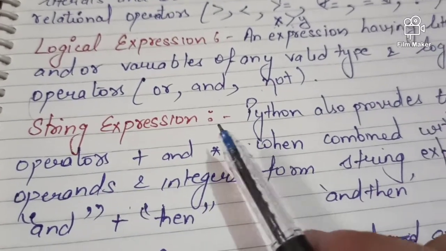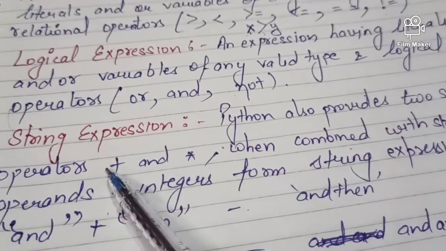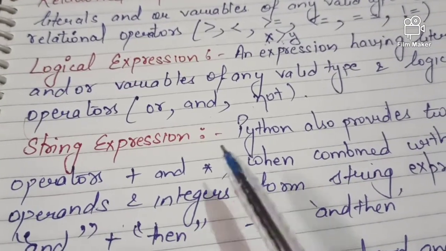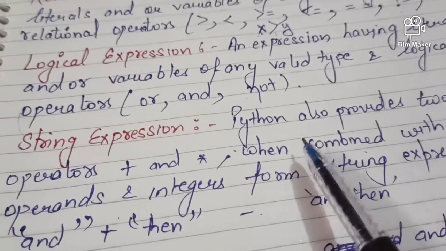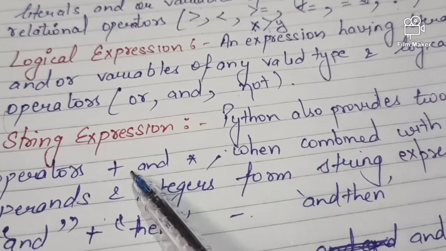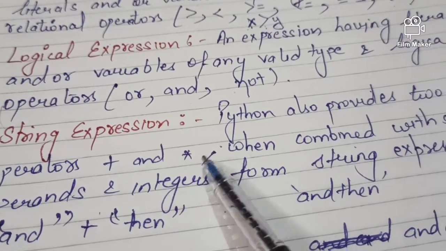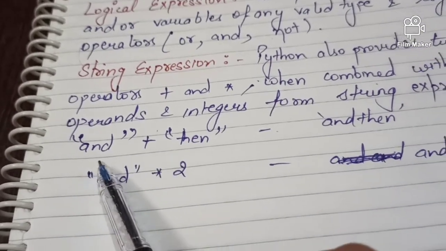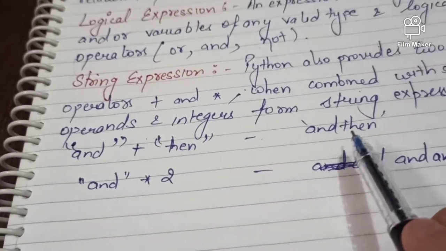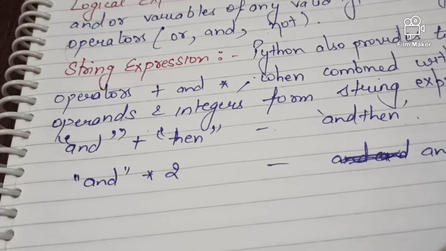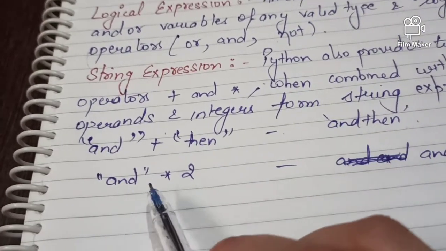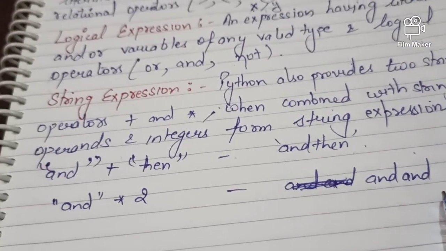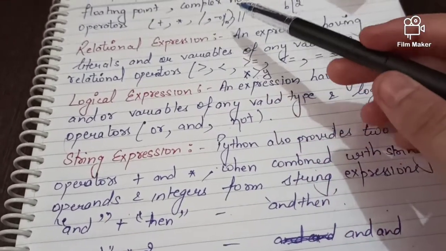Next is string expression. Python also provides two string operators, that is plus and star. When combined with string operands and integers, they form string expressions. For example, a string plus operator and then another string. What I'm getting is concatenation, combination. And here is string star 2, means 2 times it's coming, and that is replication. Clear? So these are the expressions and the types of expression.